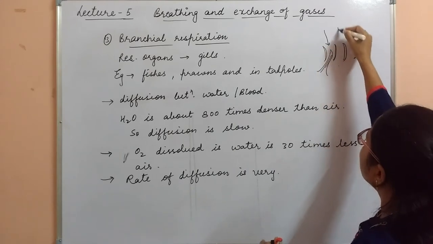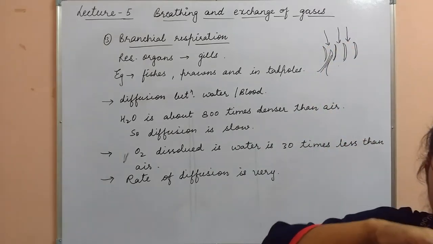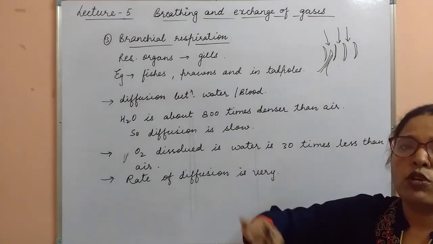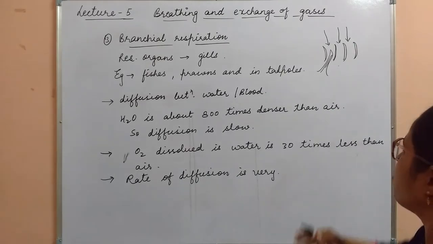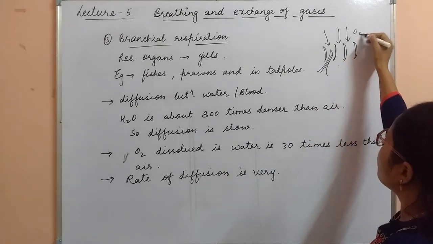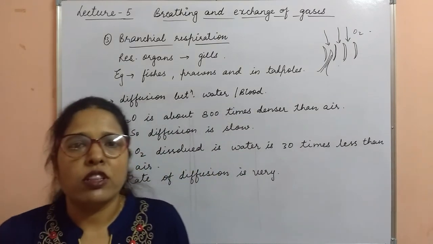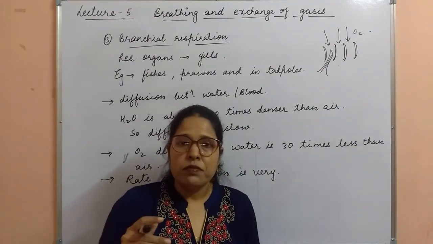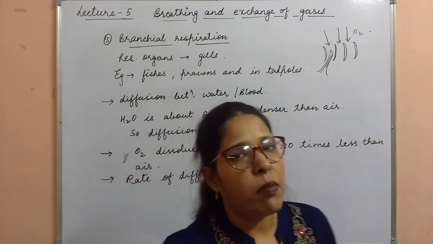Here the continuous water is flowing over the gill lamellae, so that the maximum absorption or maximum diffusion of oxygen is going to take place. So the continuous flow of water should be there, so that a sufficient amount of oxygen is available for the gill lamellae. The second process is called the counter current mechanism.